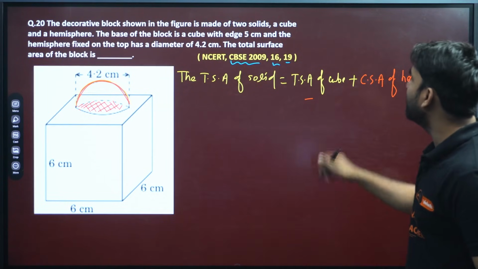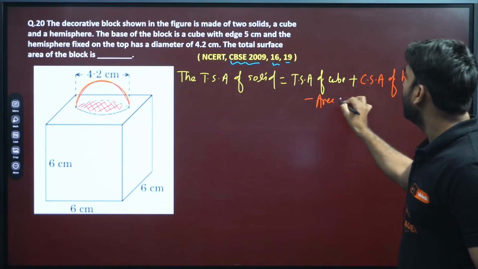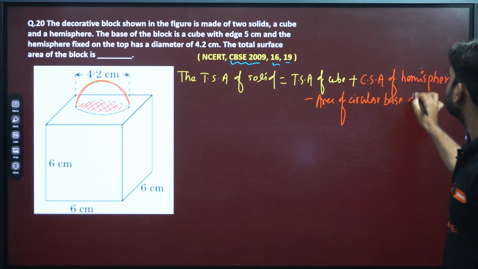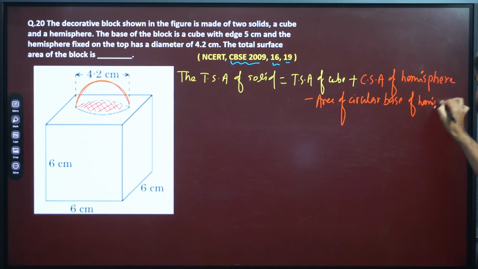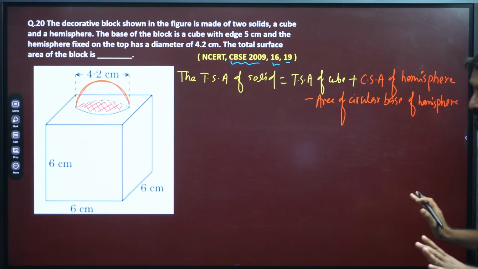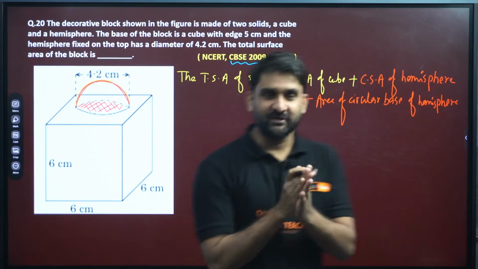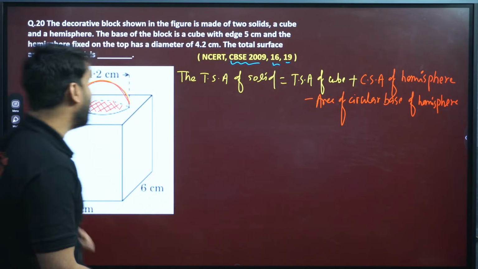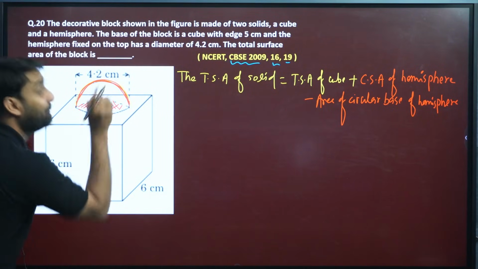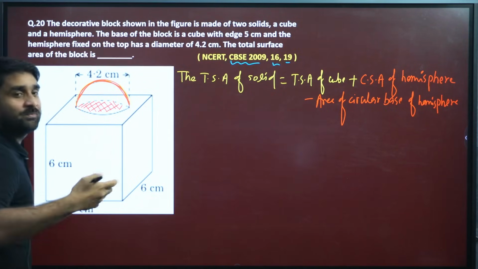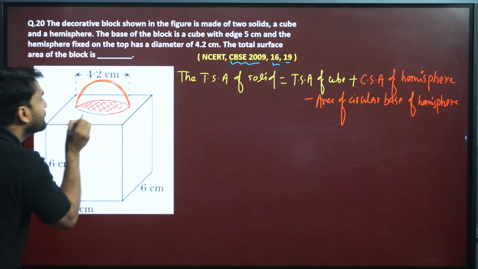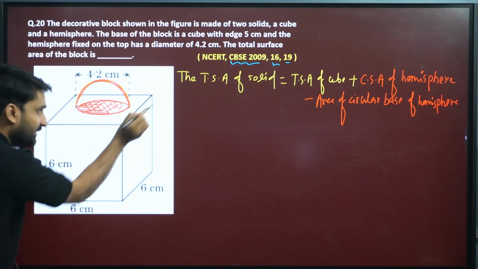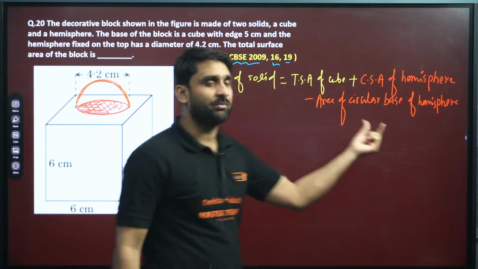Getting my point? So minus the area of the circular base of the hemisphere. This is all about, my dear, how you observe the solid. Everything will be in your hand. So the total surface area of the cube will be added because that is there. The curved surface area of the hemisphere will be added. Why? Because this is newly exposed. But minus will be there. Which? The area of this circular base, because this circular portion is covered on this one face of the cube. So that will be subtracted, my dear.